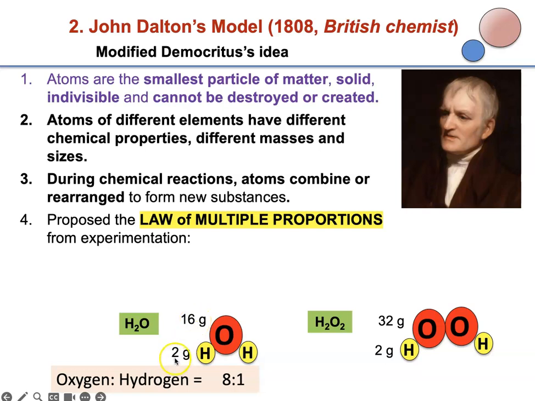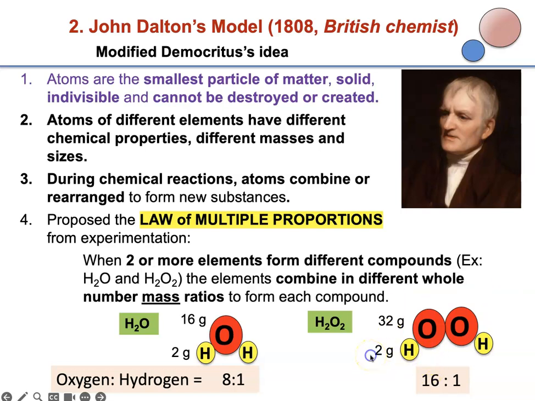If you divide 16 by 2, you get 8 and 1. And then here 32 divided by 2 is 16:2. So you have different whole number ratios of masses combining for oxygen and hydrogen, for water, this one and this one. If you get an 8:1 ratio of oxygen to hydrogen, that's always going to be water. If you get a 16:1 ratio, it's always going to be H2O2.